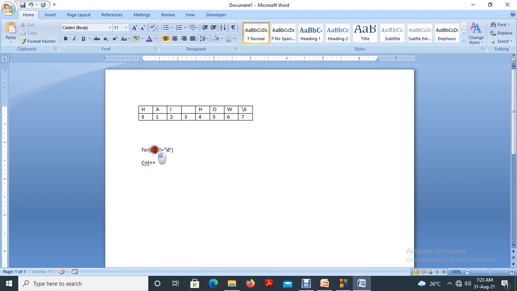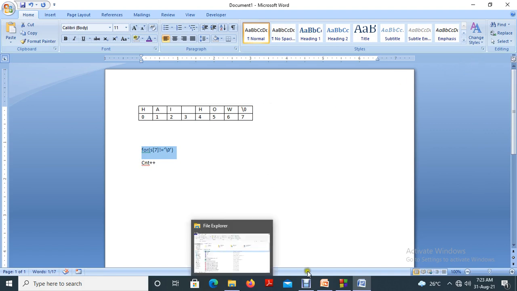Then the i value is incremented by 1. So i incremented to 4, it is h, not equal to null. Then count incremented by 1, so 5. Then likewise it increases, and once it reaches 7, s of 7 is equal to null, so the condition is false. At that time this statement will not execute, and the entire for loop ends. So we are getting the final count, or final length of the string.